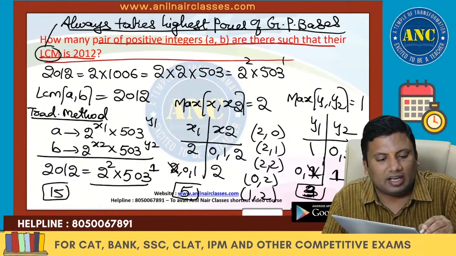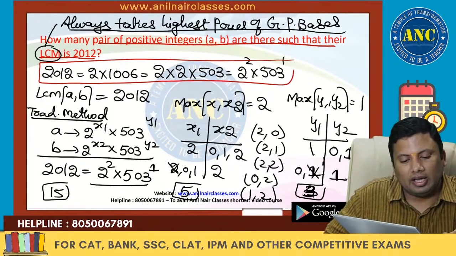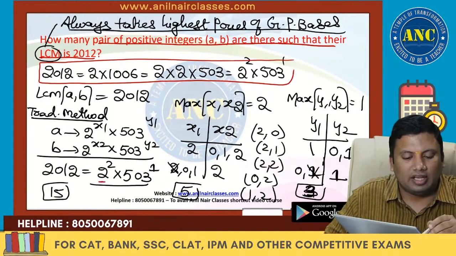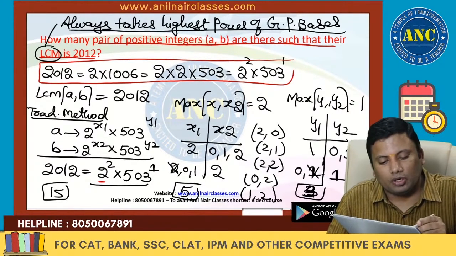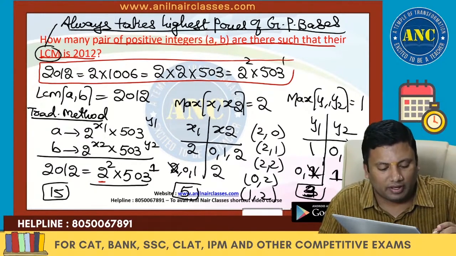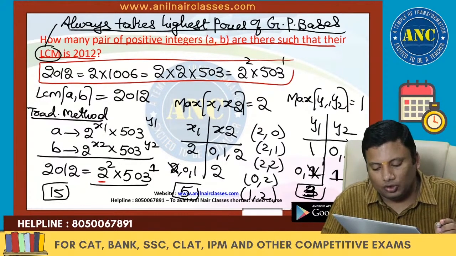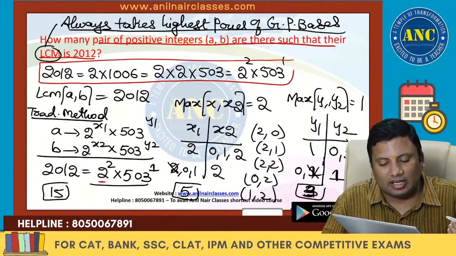First I factorized 2012 as 2 square into 503. For A and B, 2 square is there in the answer. Maximum of x1 and x2 should be 2. For y1 and y2, the maximum should be 1. 5 into 3, 15. But you can also do it in a quicker method. That also we will discuss.